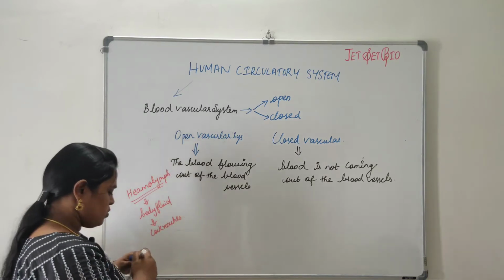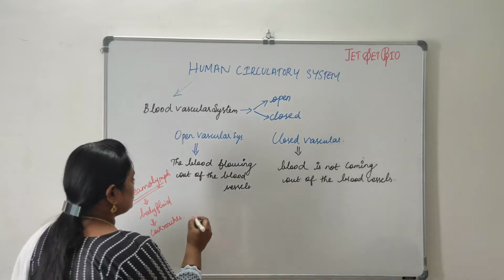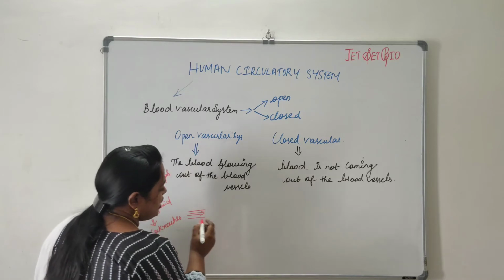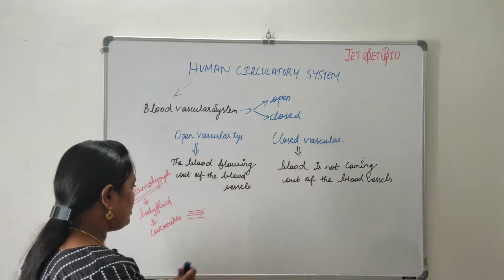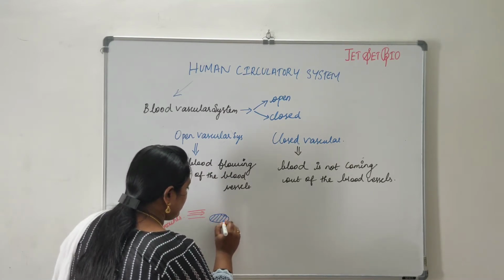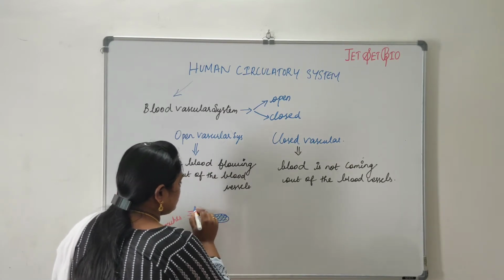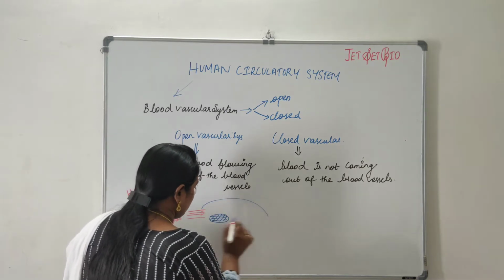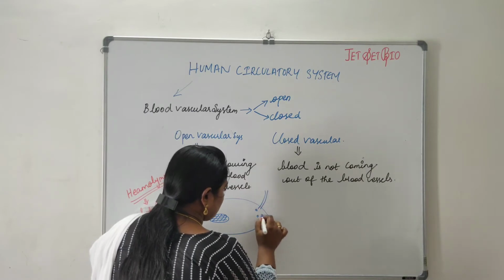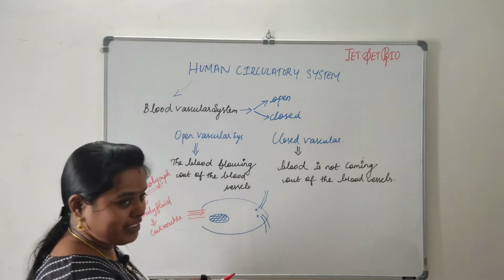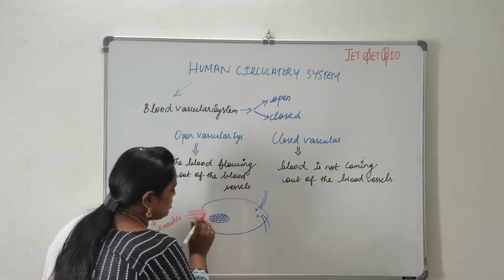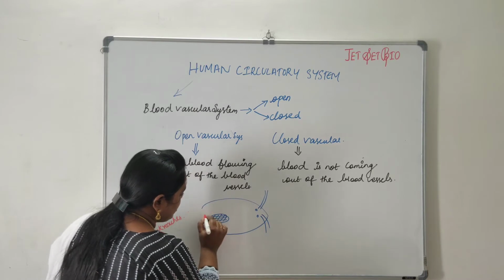In the case of cockroaches, the blood flow comes through the blood vessels. Say, for example, an organ is found in the body of a cockroach. This is the organ. Take this as the structure of a cockroach, just as an outline, don't think it is actually a cockroach. I'm just trying to make it easy for you. See, the flow of the blood is coming in this direction.